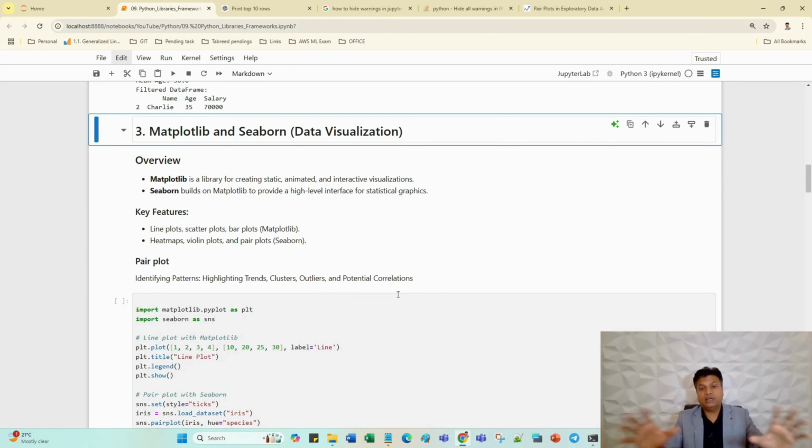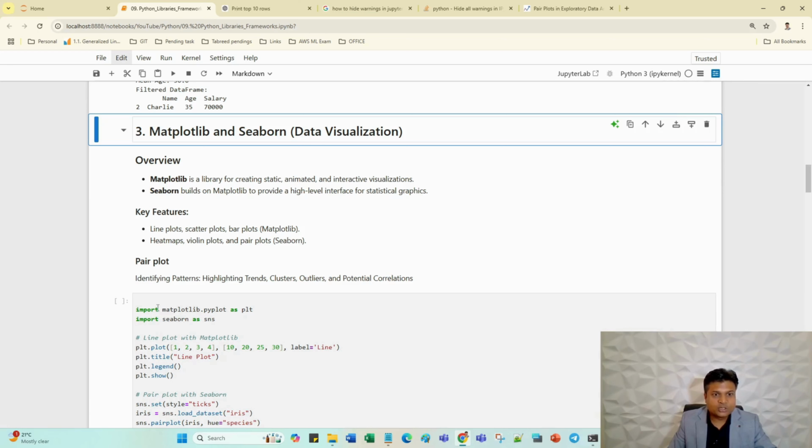So basically in machine learning, we always check the correlation between the features. If there are highly correlated values, then we have to eliminate one feature. If the correlation is minimal, then in this case we have to keep both the features. So this kind of operations we have to do in feature engineering, but just try to understand right now. Feature engineering in detail I will explain in the machine learning series.